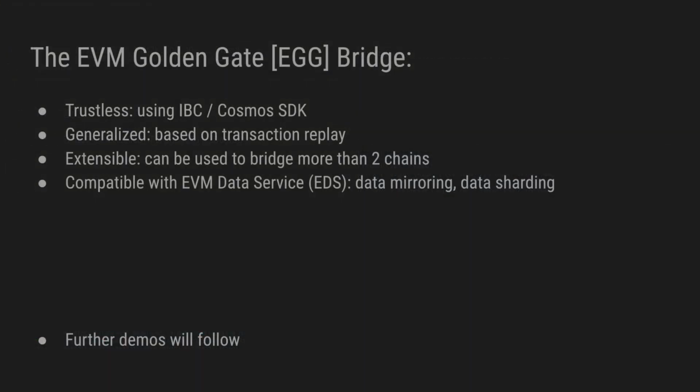This is a generalized replay bridge in 3 steps for any kind of state changes for any smart contract. The pending state also allows us to lock the states from other contracts that depend on the synced state and implement a semaphore pattern. The bridge has the same trust assumptions and security as using IBC and the Cosmos SDK. It is generalized based on transaction replay. It is extensible, it can be used to bridge more than 2 chains, and it's compatible with the EVM data service, or EDS, for data mirroring and data sharding. There is a lot more to be shown, and future demos will follow.